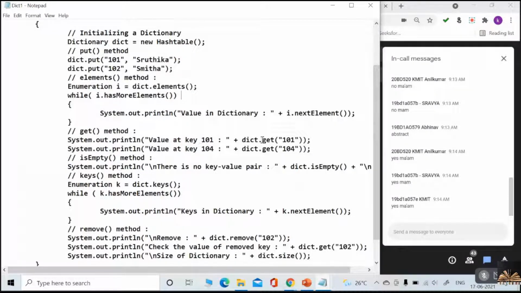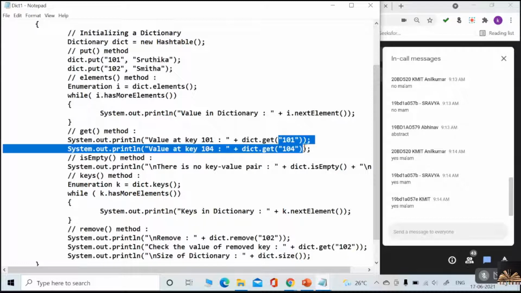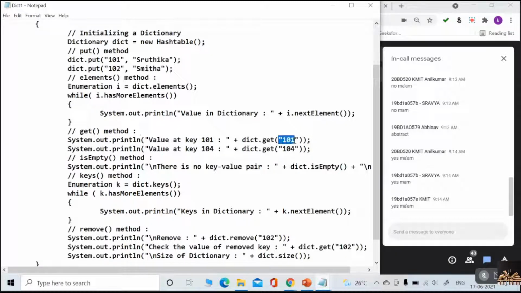And one more method we have is the get method. Along with the put method, I have a get method which takes the key as a parameter. Can you expect the output of these two? First one, at least. What is the output of the first one? The value associated with that key. Yes, exactly. And what is the output of this if I pass 104?